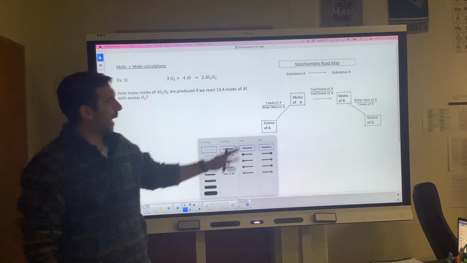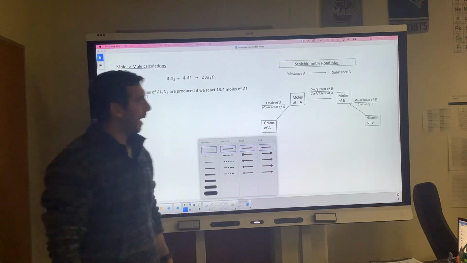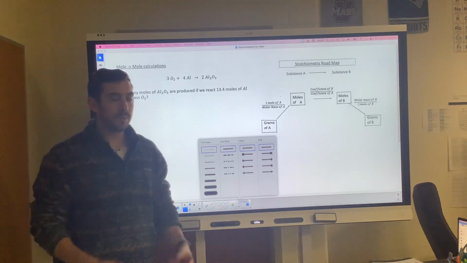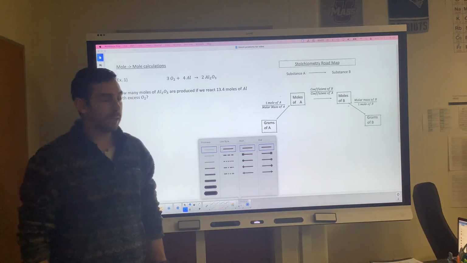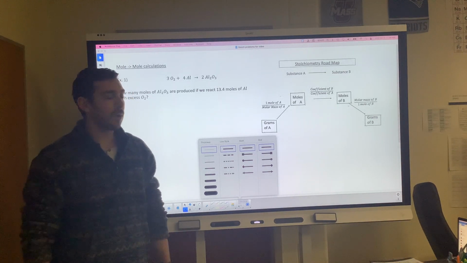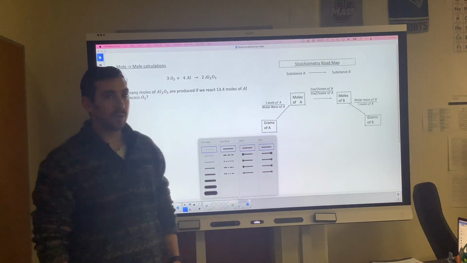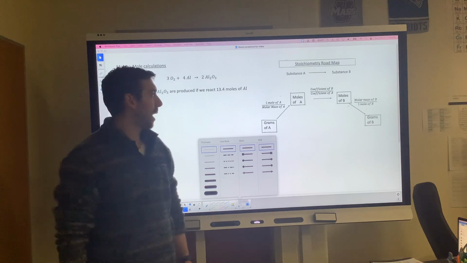It'll also help you use this roadmap, which you will be able to use on your practice problems, on your test at the end of this chapter, and on the final. Being able to navigate and use this roadmap will set you up for success in this chapter.